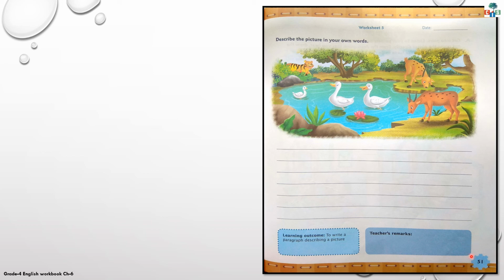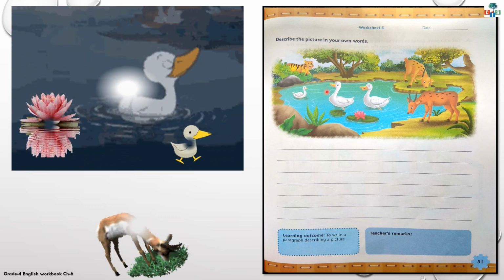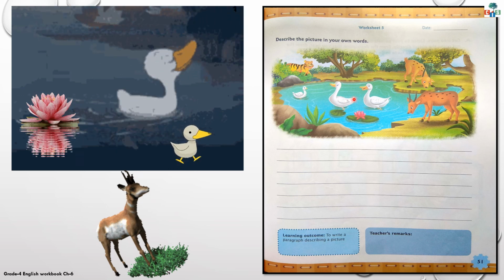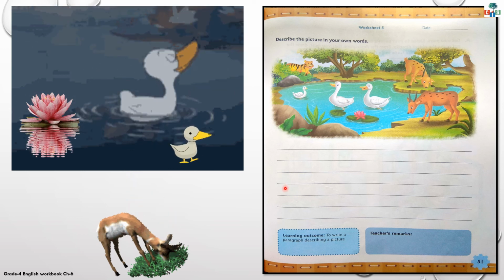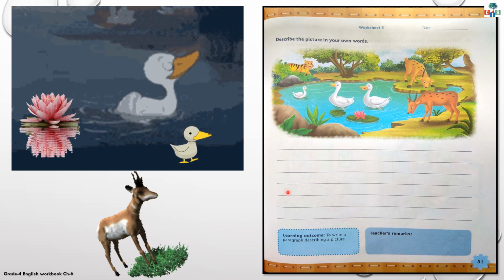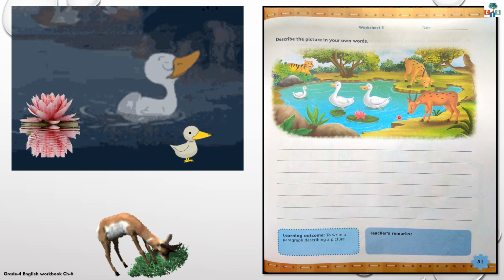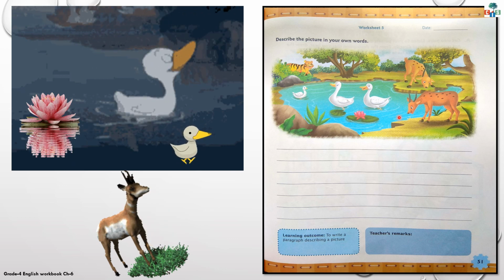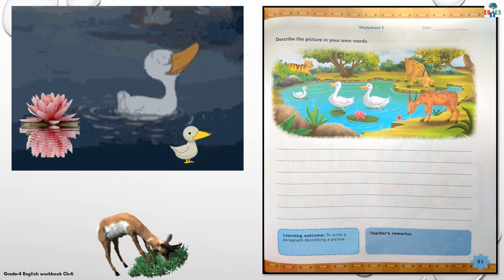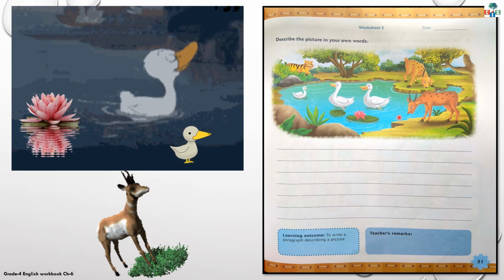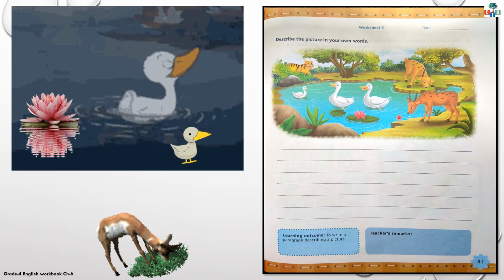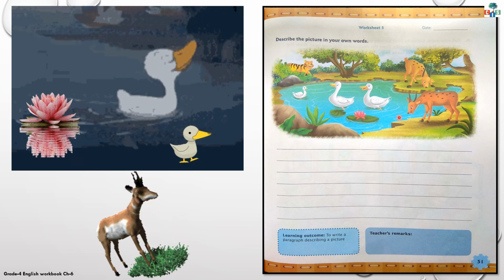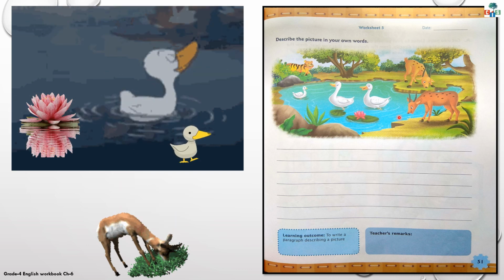Take out page number 51, worksheet number 5. Describe the picture in your own words. Now, children, observe this picture and you have to write a short paragraph in your own words. See the surroundings, see the animals, what are they doing? Describe the color of animals also. And it can be a scary ending also or it can be a happy ending also. So you can write it in your own way.